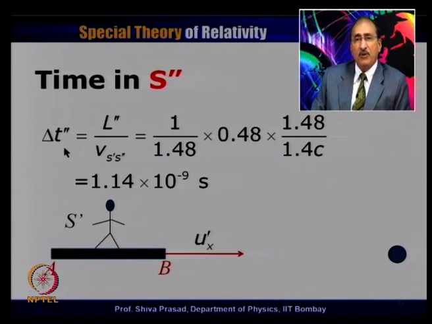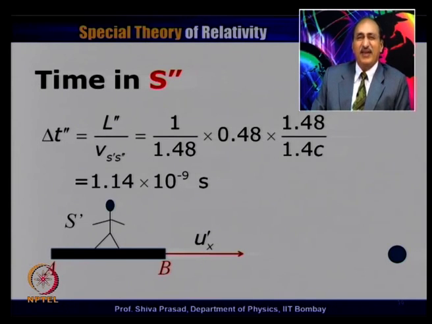So, delta t prime again is very simple. I have to know the length, and I have to know the velocity with which this rod is moving. I can immediately find out the time interval. So, the length was 1 divided by 1.48, and we had already calculated this length and this v value. Immediately substitute, and you get 1.14 into 10 power minus 9 second.